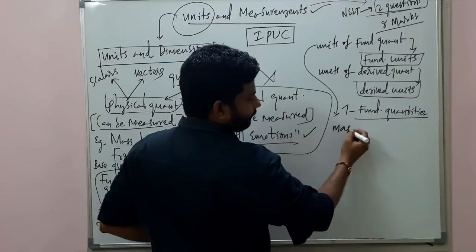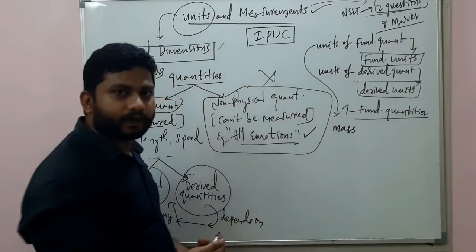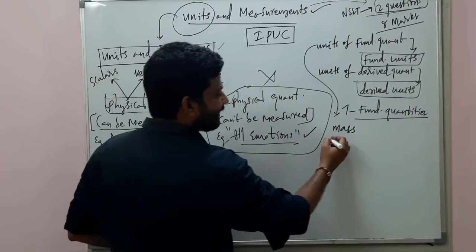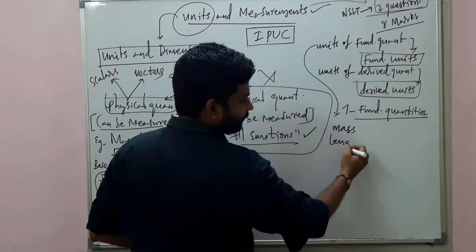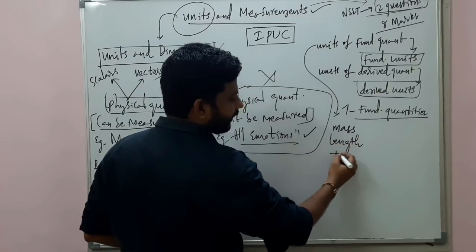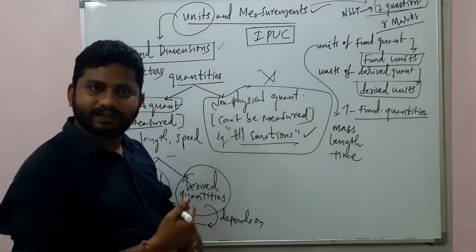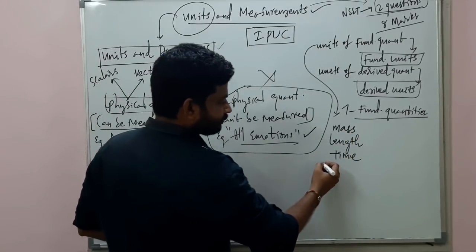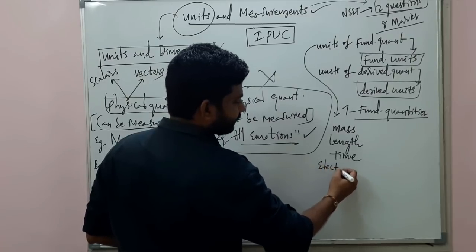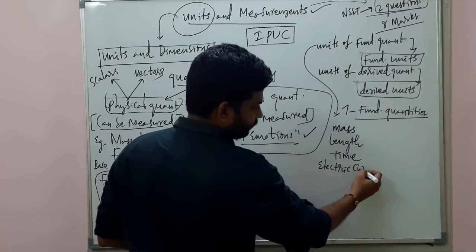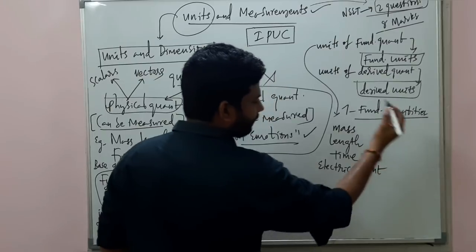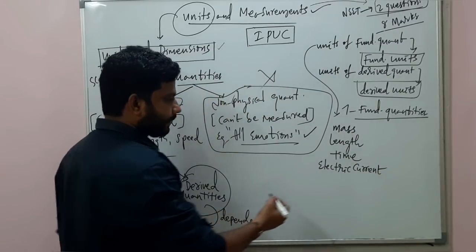Mass of a body, right? Length, time, right? Mass, length, time. Electric current. Mass, length, time, electric current.